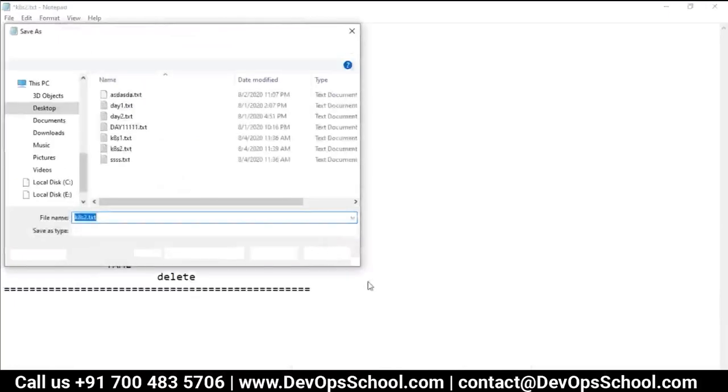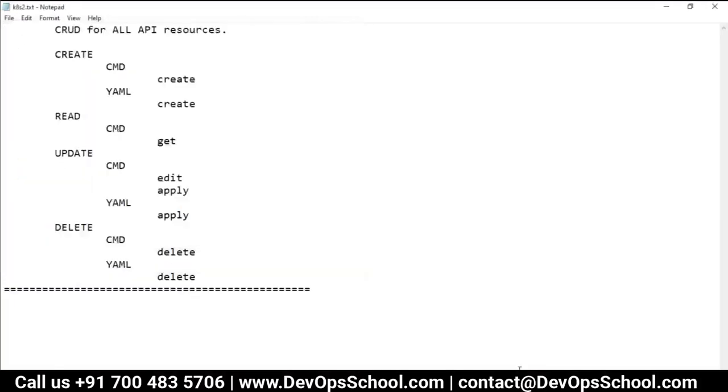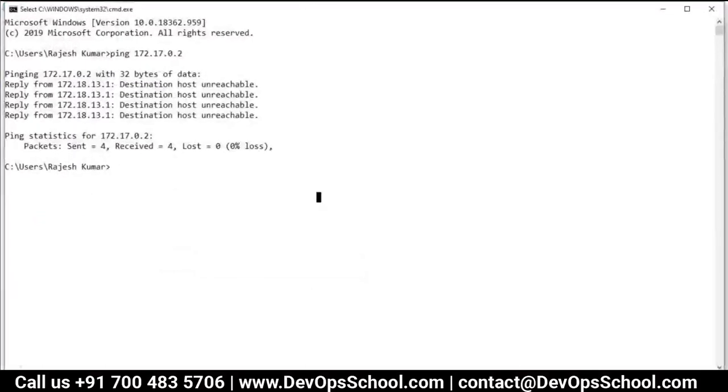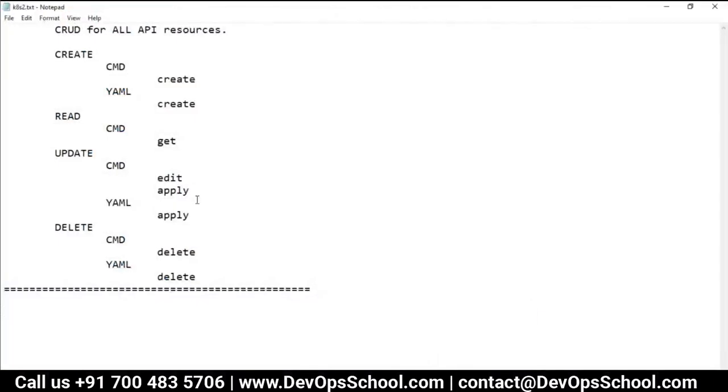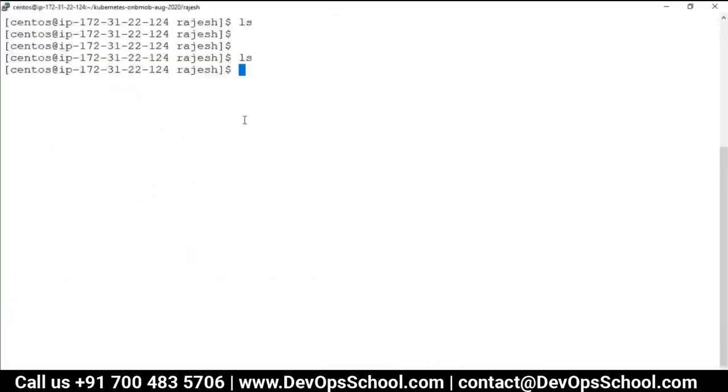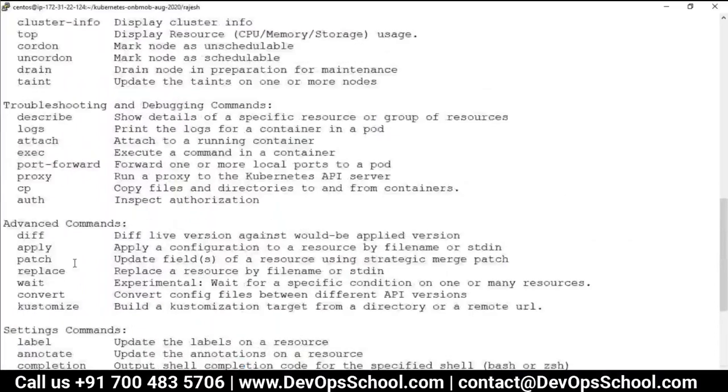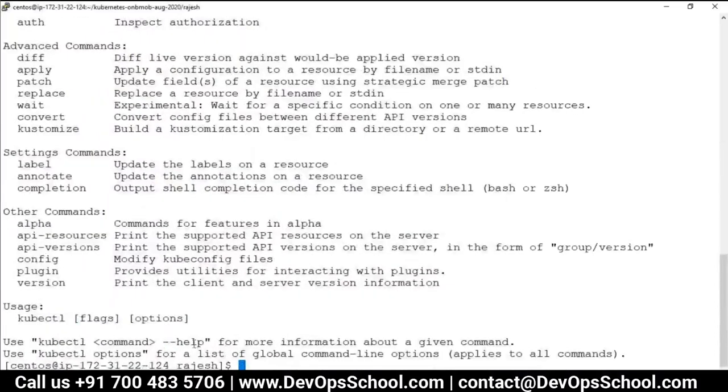So what do we do in this case? Can we create a pod? Unfortunately, I don't remember any commands to create a pod. If I don't know the command, what do we do in this case? We should seek out help. But how to seek out the help? We will write kubectl, enter, and here if you see, they are saying if you want the help, use a hyphen help.